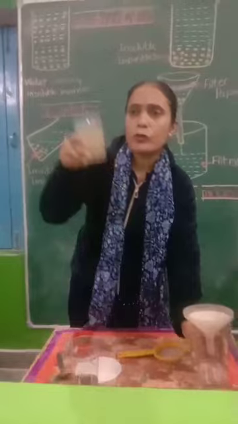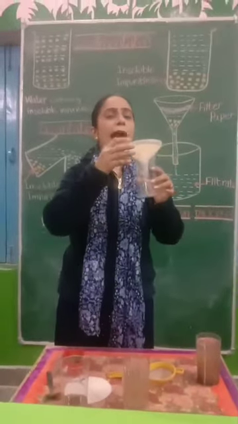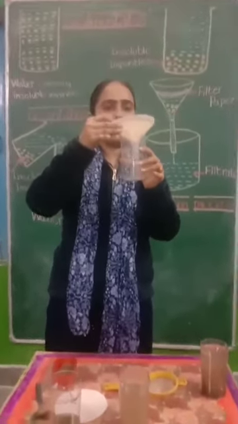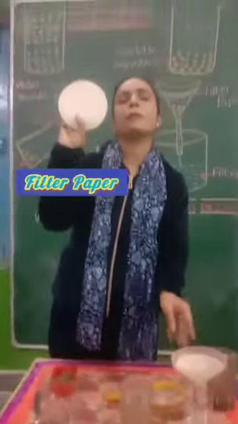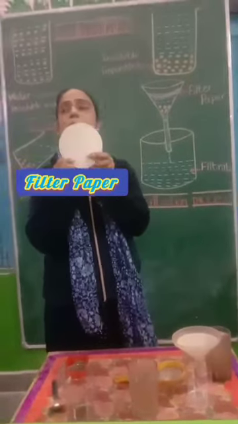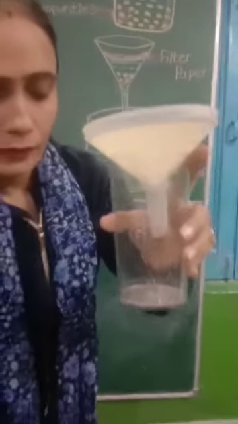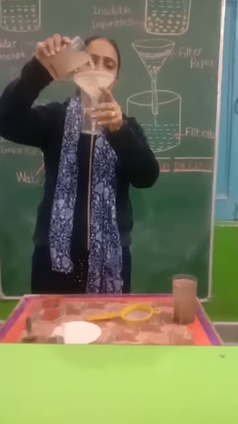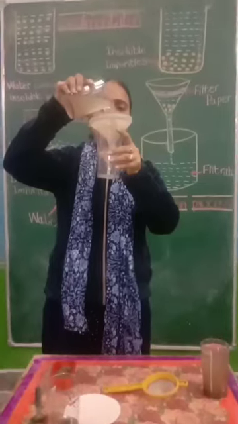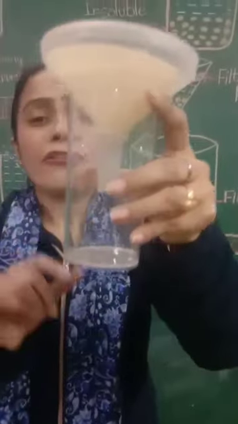Now, I will pour this water in this glass. You can see I have put a funnel on this glass and there is a filter paper. Look, this is a filter paper. This will filter the water. Okay? I have already settled this paper on the funnel. Now, I will pour this water and this water is passing through the filter paper.